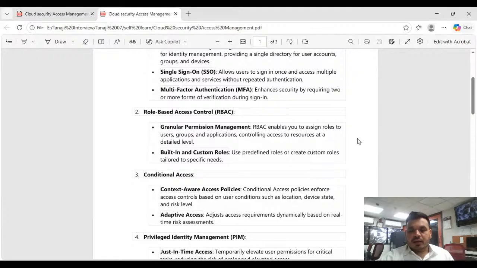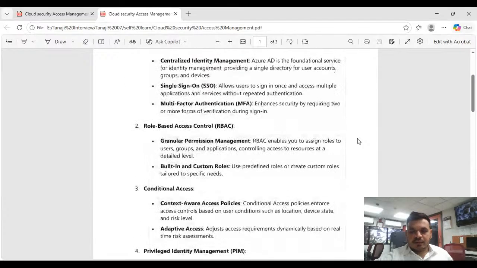do the particular task. So RBAC enables you to assign roles to users, groups and applications, controlling access to resources at different levels, as well as built-in and custom roles. Use a predefined role or create a custom role to meet the specific need. We have already discussed this.